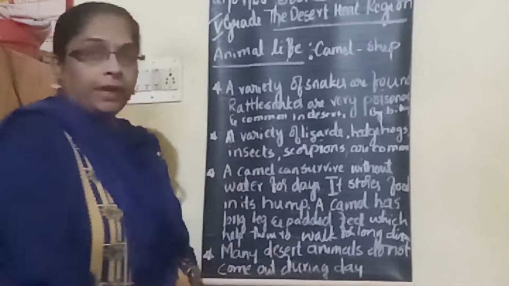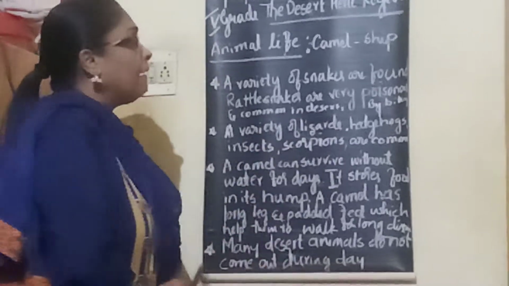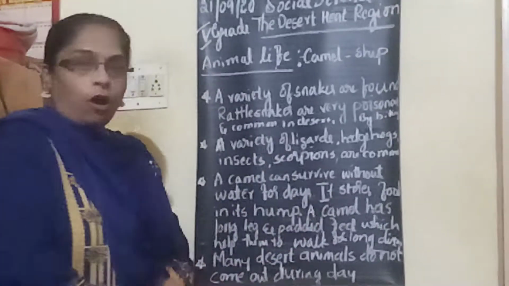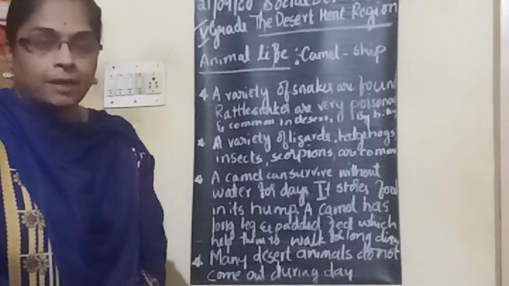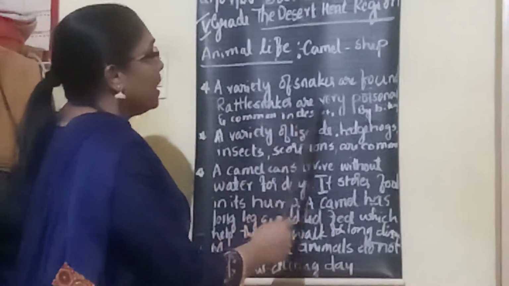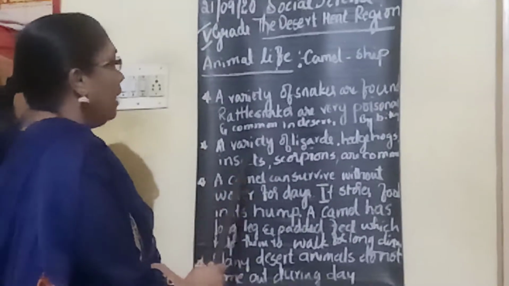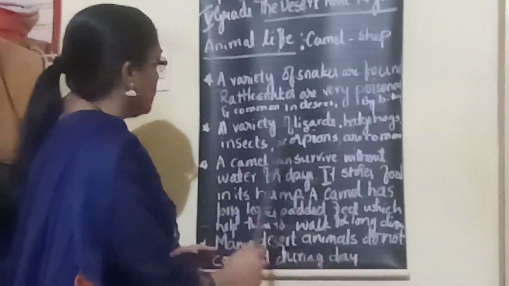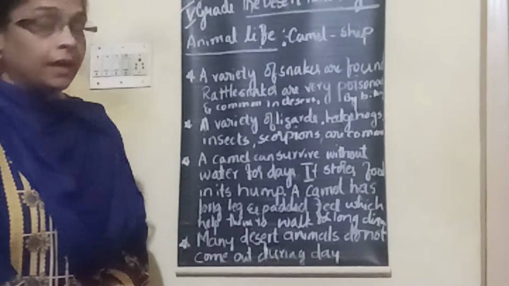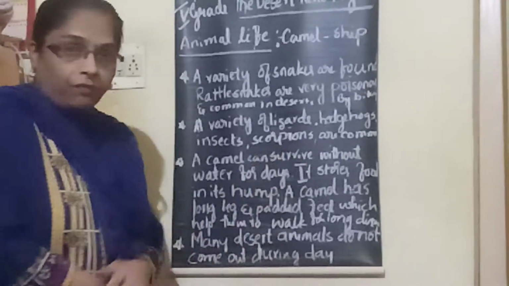First, a variety of snakes are found in deserts. One among them is the rattlesnake, which is very poisonous and is very common in the desert. It bites the prey and captures it. Next, a variety of lizards, hedgehogs, insects, and scorpions are very common. These are desert animals.